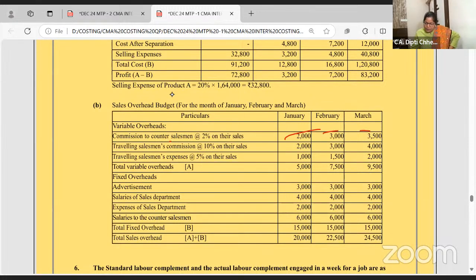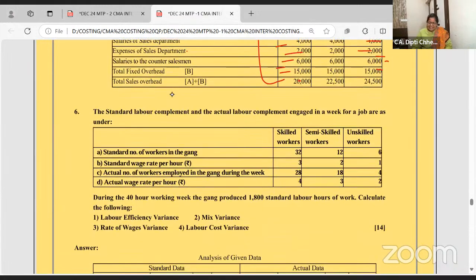Commission is given 2% on sales and every month sales is given. Traveling expense is given. Fixed cost, so you have to take the same. Are you seeing it same? You can write the total. It is that easy. Ma'am, why then is this cost changing in the budget? Because your sales is changing, right?